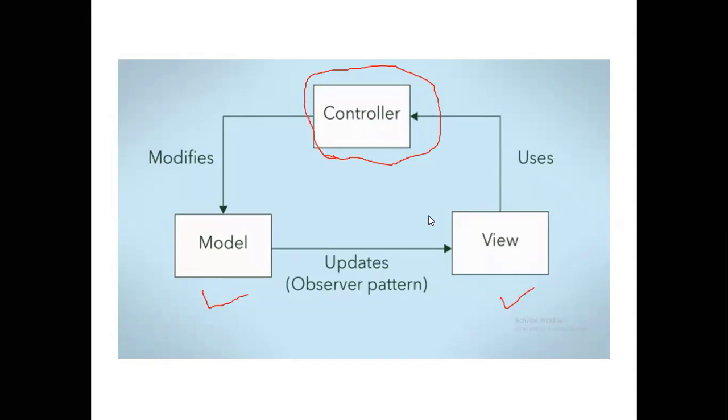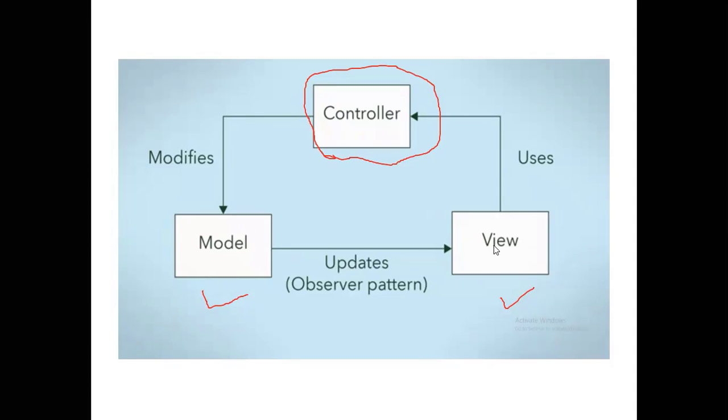And you can see by these arrow marks how they are communicating. The model and view are communicating directly. The view and the controller are communicating directly, and the controller and model are communicating directly. Whenever some input is given by the users, it will be modified in the model, and that model will update the view.